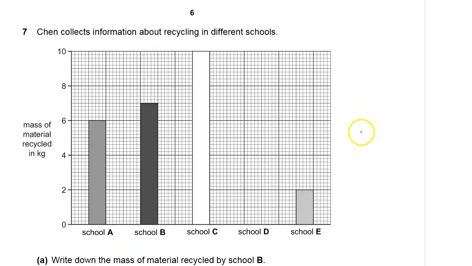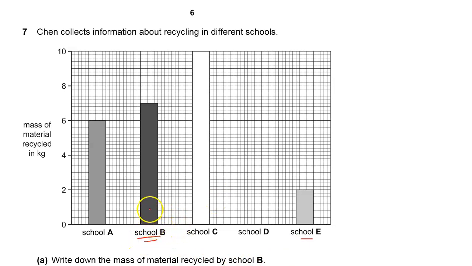Number 7. Chen collects information about recycling in different schools, and seemingly has plotted a graph here. Mass of material recycled in kilogram on the y-axis. Then we have school A, school B, C, D, and school E. The question here is part A of 7. Write down the mass of material recycled by school B.